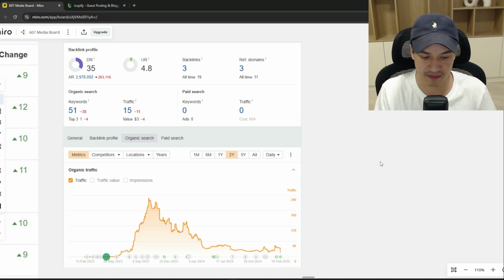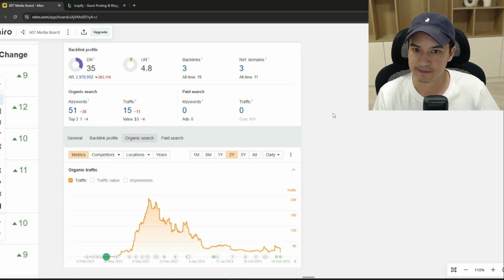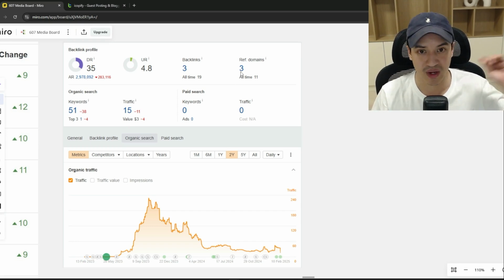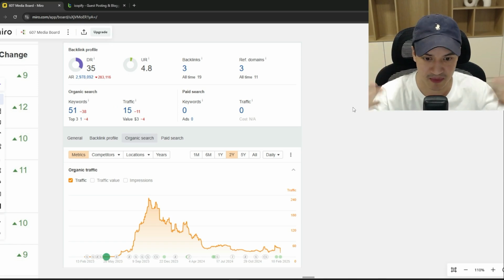When you build a backlink from an existing page with traffic, it's going to be more powerful, right? It's going to be ranking for some keywords. As you can see here, it's going to have some traffic, and on the rare occasion, some of its own referring domains, making it way more powerful than building a backlink from a page without traffic. If you built a backlink from a page without traffic, this would be around zero, and the traffic would be zero, and you probably wouldn't have any referring domains because, again, if it's a guest post, it's going to be a brand new post.